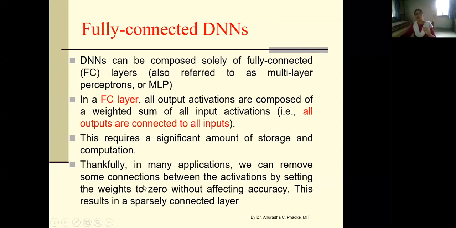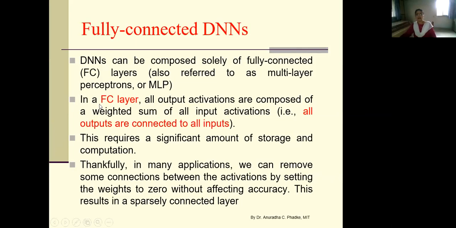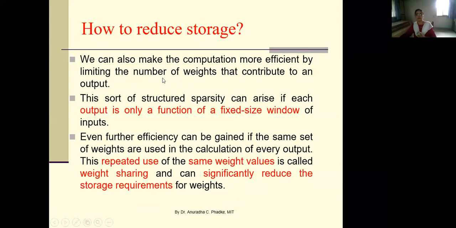So there is actually no need of computing the multiplication value. So this reduces your number of computations. Still, as in DNNs with fully connected layer, we cannot neglect many of the connections. We can make certain weights for certain connections as 0. Still, the storage requirement is greater for a fully connected deep neural network. So how to reduce this storage?